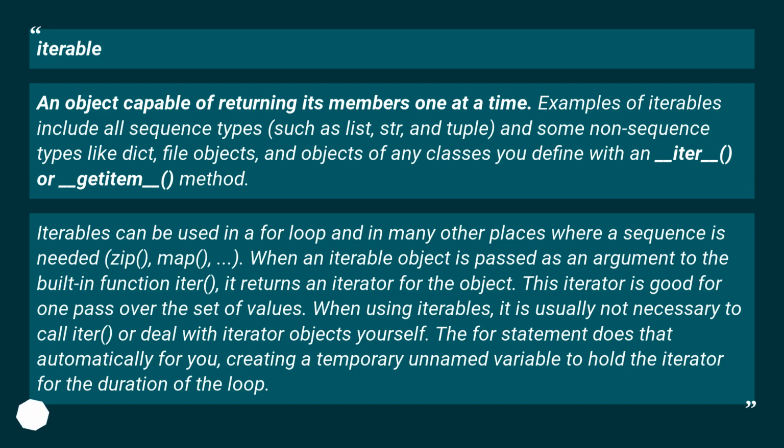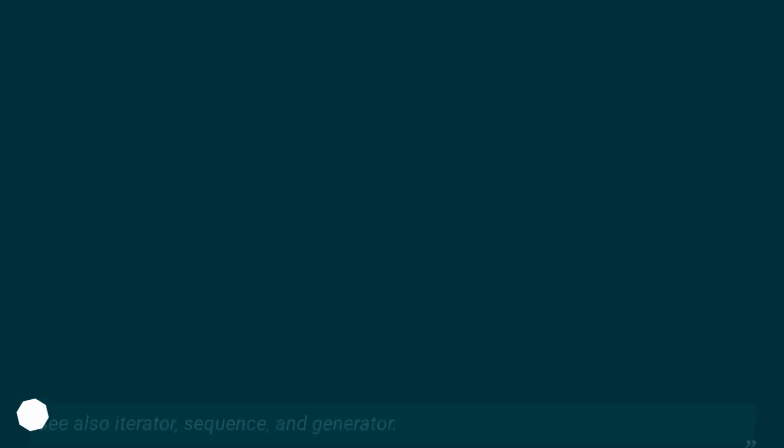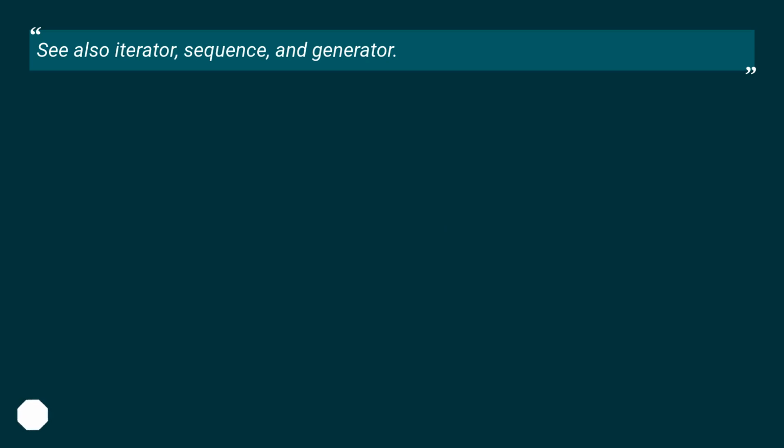Zip, map. When an iterable object is passed as an argument to the built-in function iter, it returns an iterator for the object. This iterator is good for one pass over the set of values. When using iterables, it is usually not necessary to call iter or deal with iterator objects yourself. The for statement does that automatically for you, creating a temporary unnamed variable to hold the iterator for the duration of the loop. See also iterator, sequence, and generator.